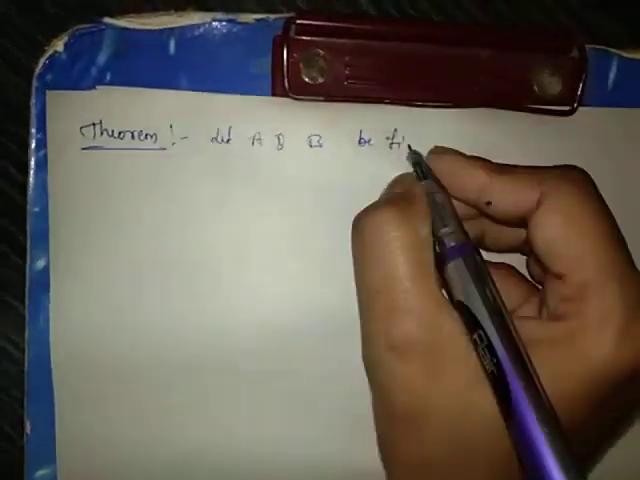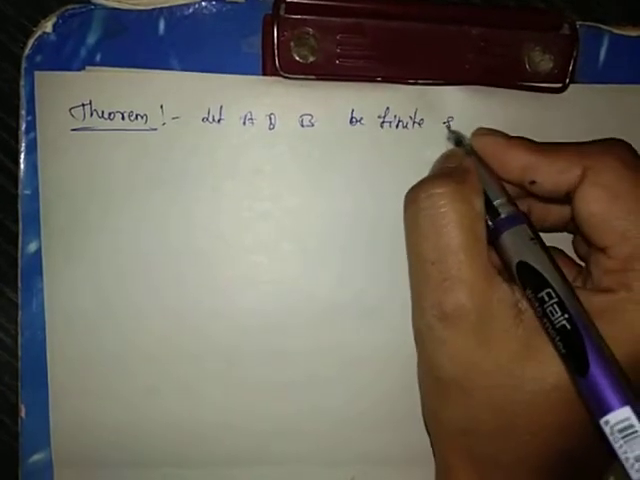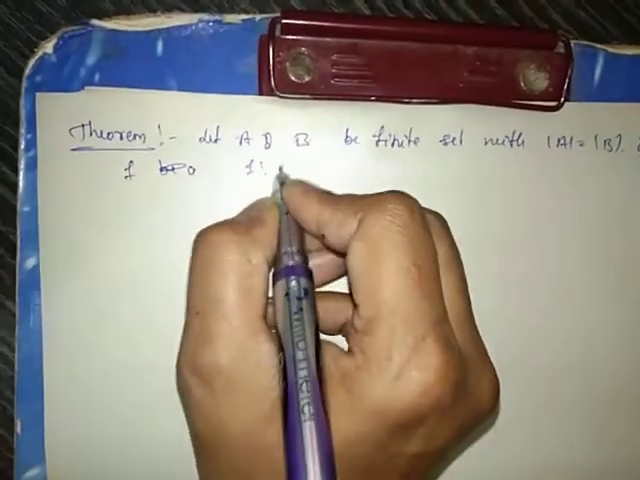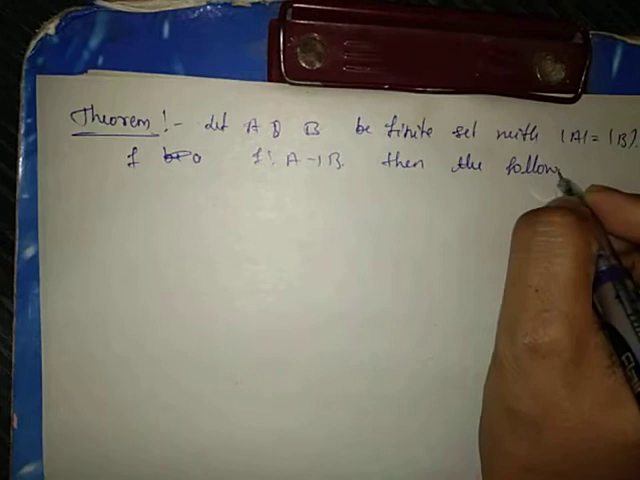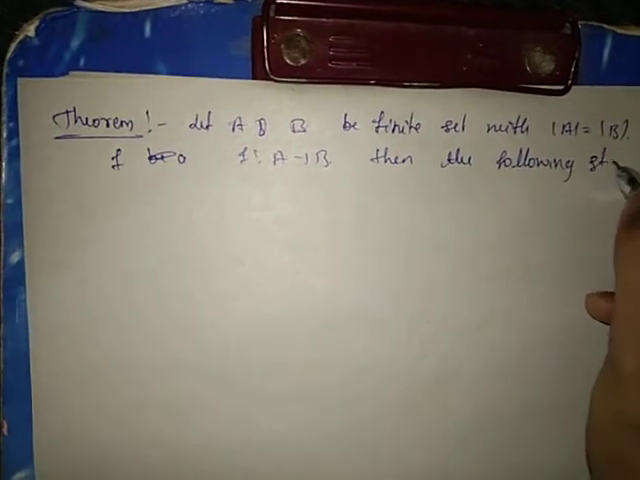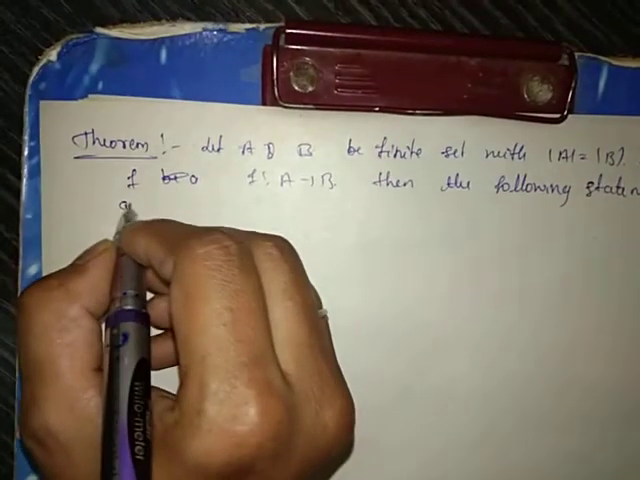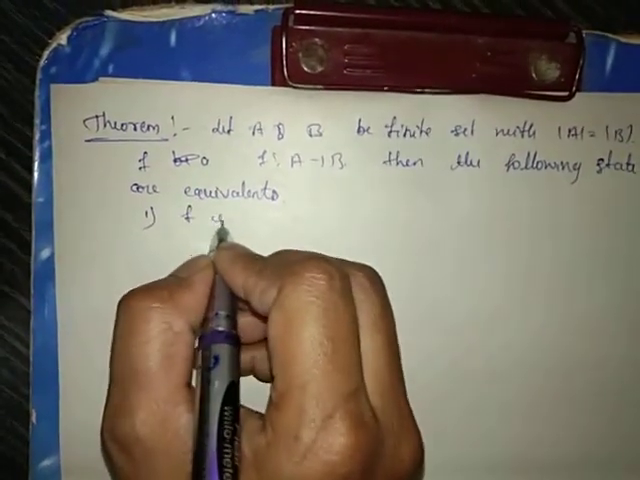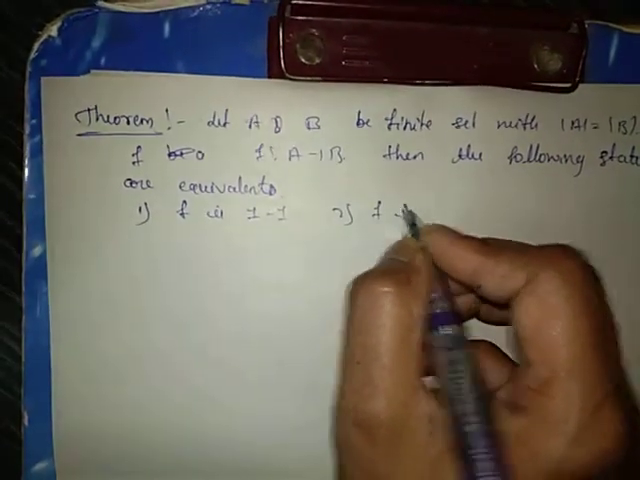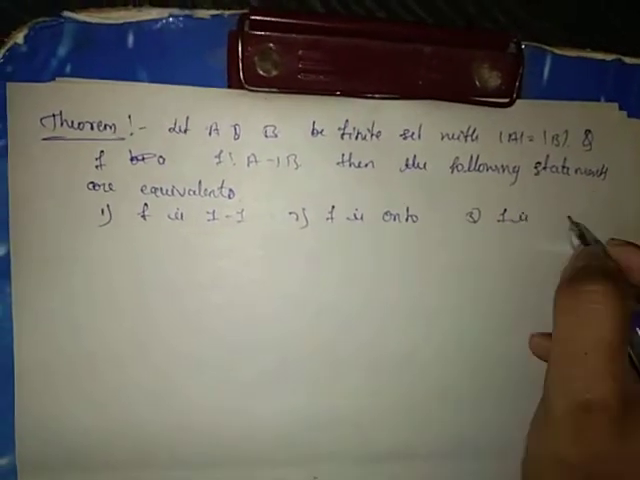Let A and B be finite sets with the number of elements of A equal to the number of elements of B, and let F be a function from A to B. Then the following statements are equivalent: F is 1-1, F is onto, F is invertible. Come to the proof here.